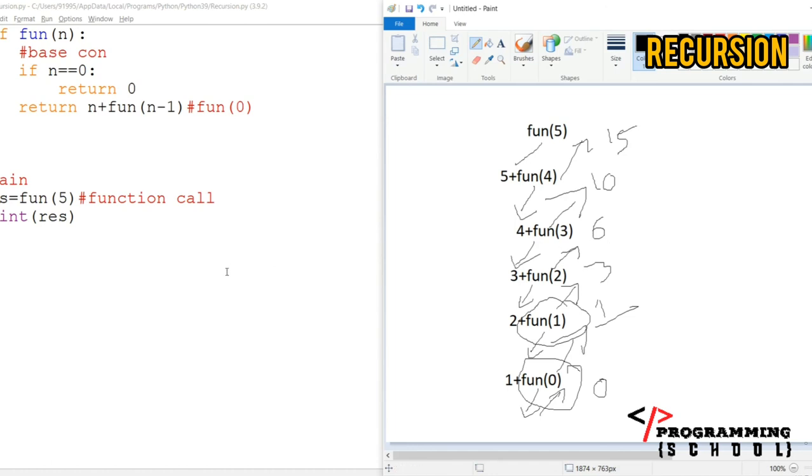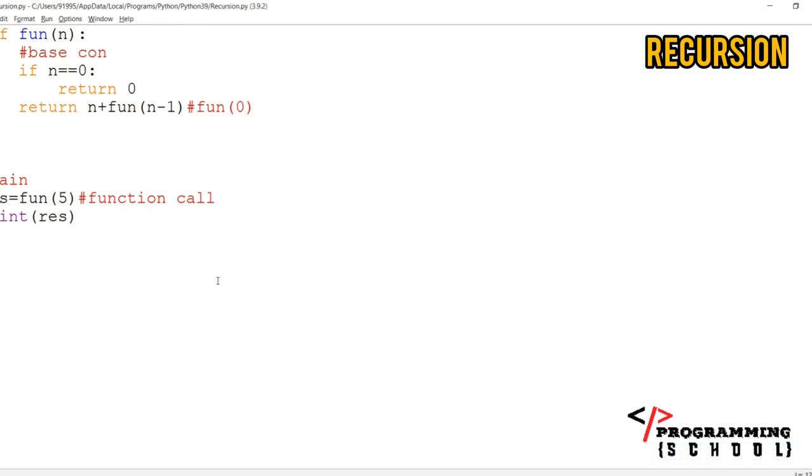It is going back again. When it is going in the forward direction, it reaches the base condition. After that, it is going back again. This is the working of recursion.